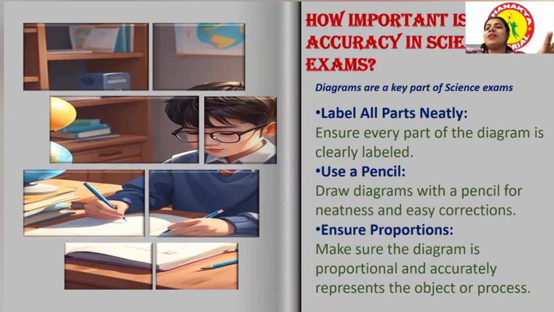So what they have to do is label all the parts neatly, first of all. Second, use a pencil for that. And third, ensure the proportion. Proportion means whatever you draw should be proper and appropriate. If I am drawing the human digestive system, it should not be like the hands are bigger, the legs are smaller, and we cannot see the stomach or kidney. All those things should not happen. It should be very accurate. Each and every part they have asked for should have proper labeling. That is very important.